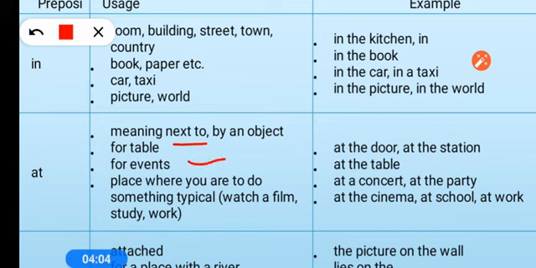For events like at the party, at the concert. For a particular place where we go for the same purpose, like we go to the cinema hall for watching movies, so at the cinema hall. At school, at college, at office, and for home also we use at home.